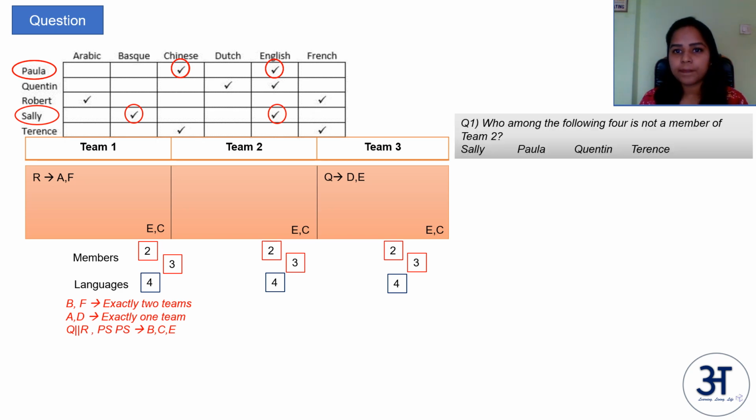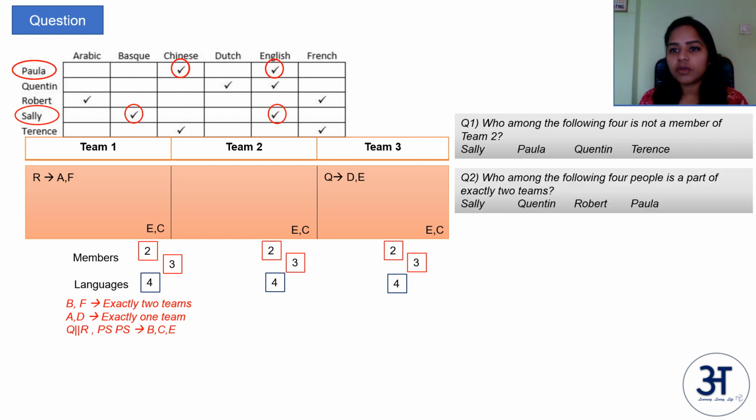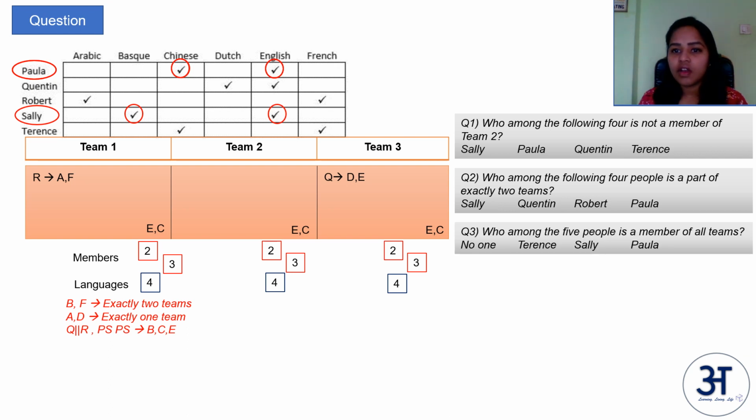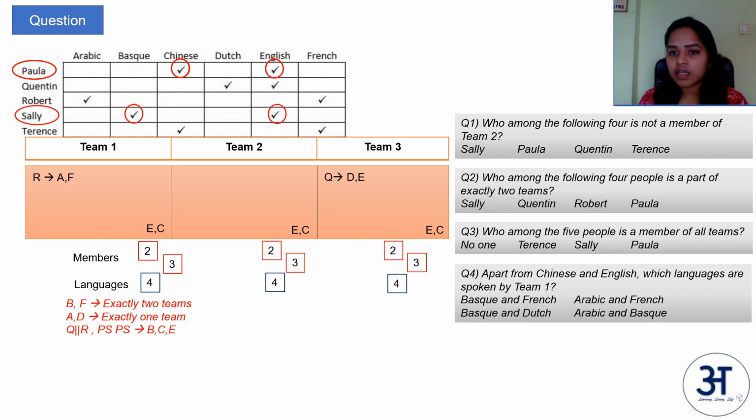Now let's move forward. Before solving further, I'll first look at the questions and see if there are any direct questions. Who among the following 4 is not a member of team 2? For that you need to solve further. Who among the following 4 is a part of exactly 2 teams? For this also we need to solve further. Who among the 5 people is a member of all the 3 teams? We don't know. Apart from C and E, which languages are spoken in team 1? This we know. There is R in team 1 which speaks A and F apart from C and E. So the answer is Arabic and French. So in this way we answered one question without solving. Now let's move forward and solve it.